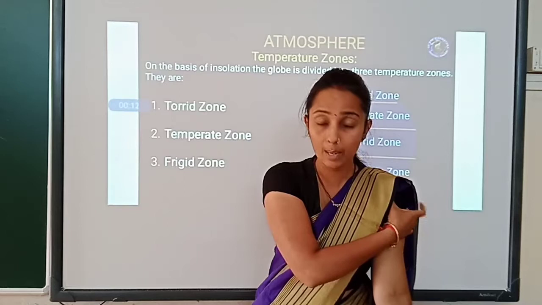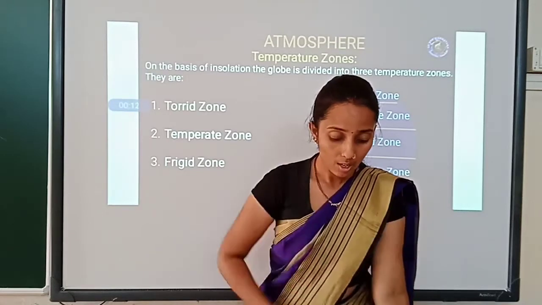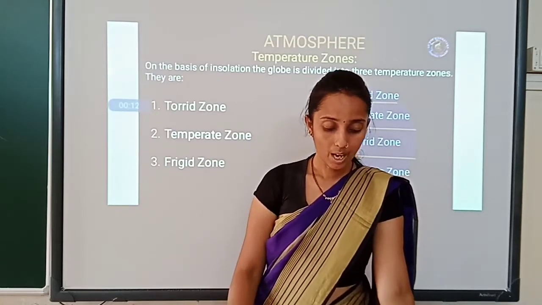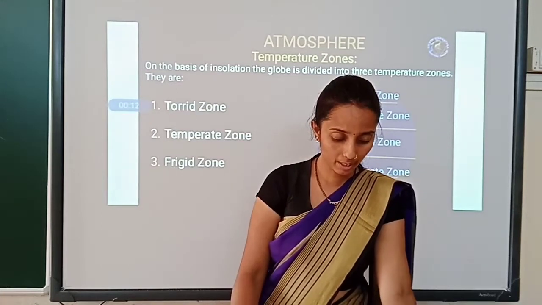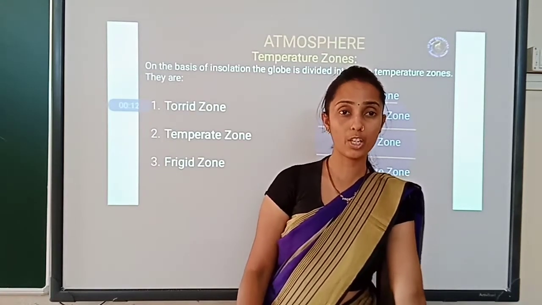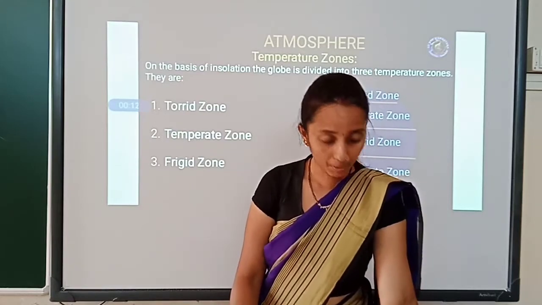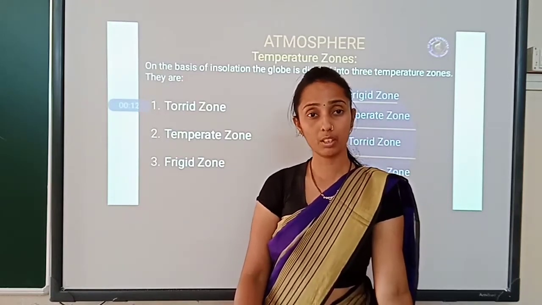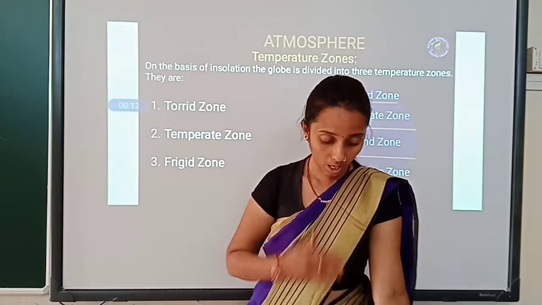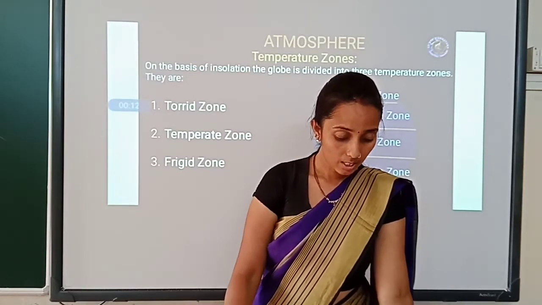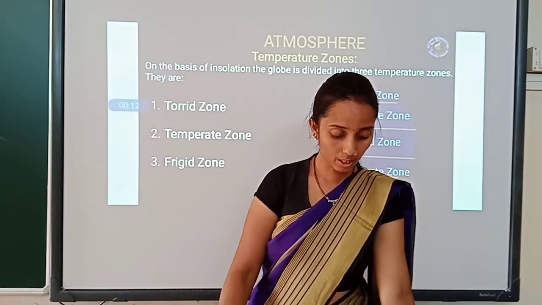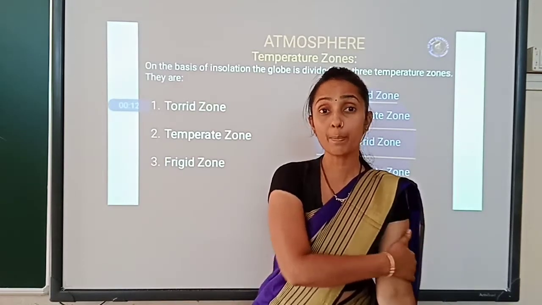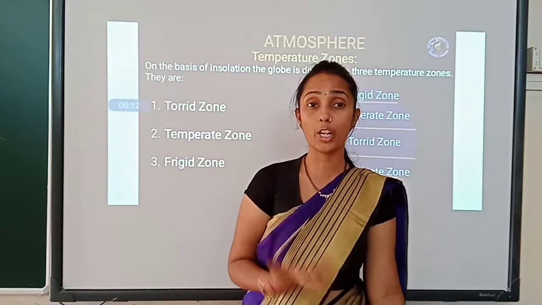And we also referred to the instrument which measures temperature, called the thermometer. Then the two types of thermometer are centigrade and Fahrenheit, the important thermometers used to measure atmospheric temperature, not body temperature I am telling, atmospheric temperature. Okay.